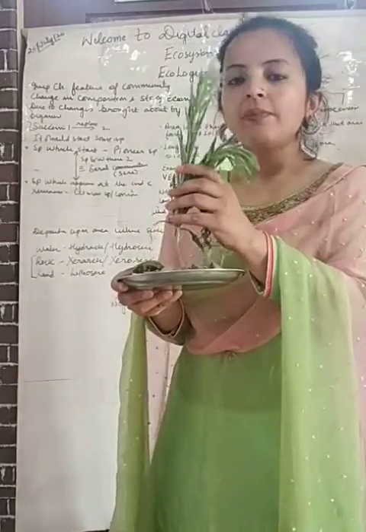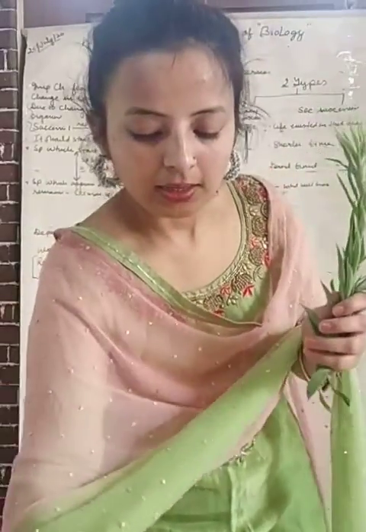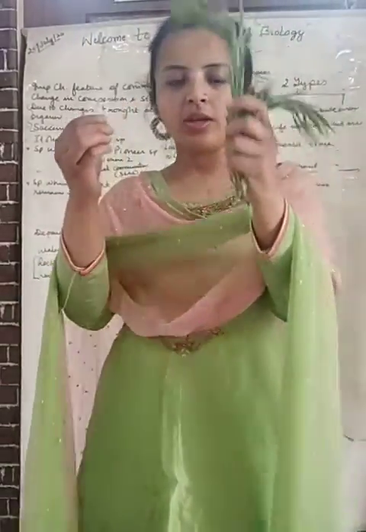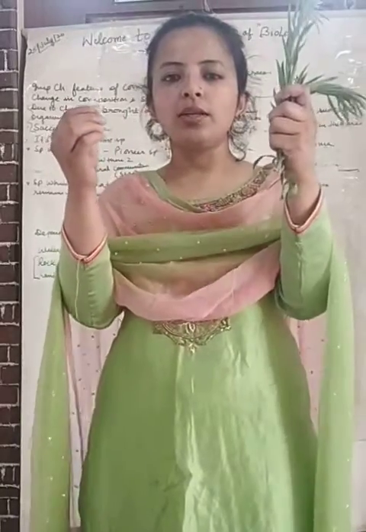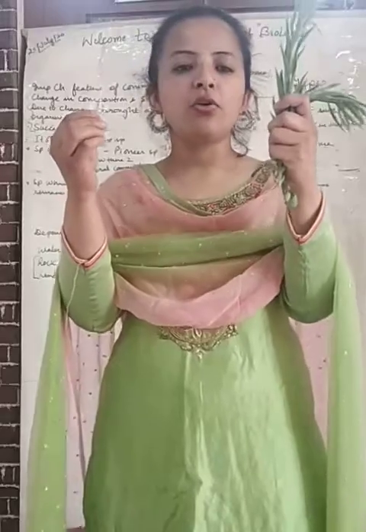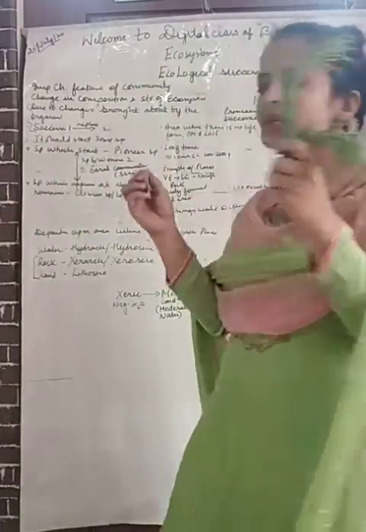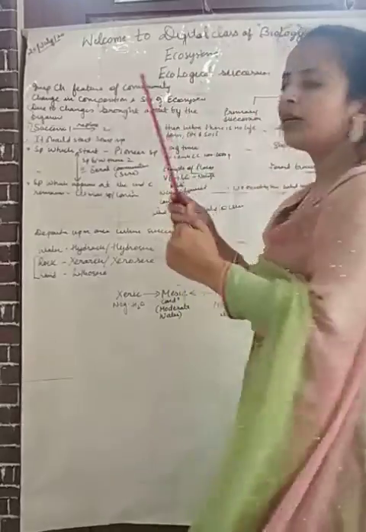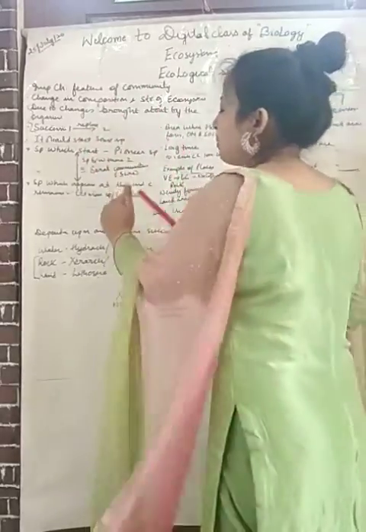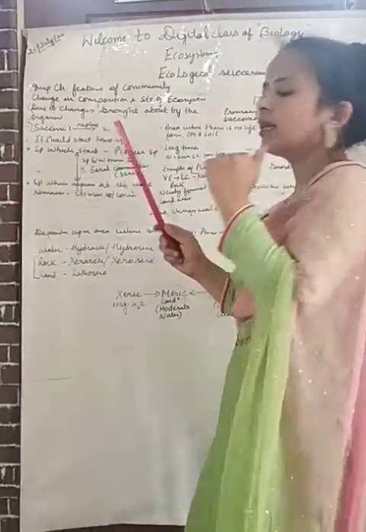But students, as I have told you, between your lichens and your angiosperms some middle stages are also there, that is bryophyte, pteridophyte, gymnosperm. Those three stages are known as serial communities. The communities that come between the pioneer species and the climax community are known as serial communities.